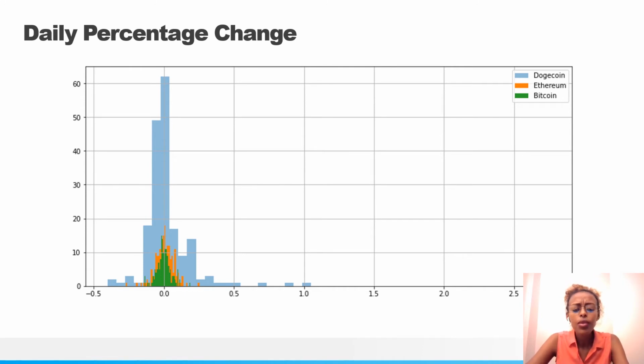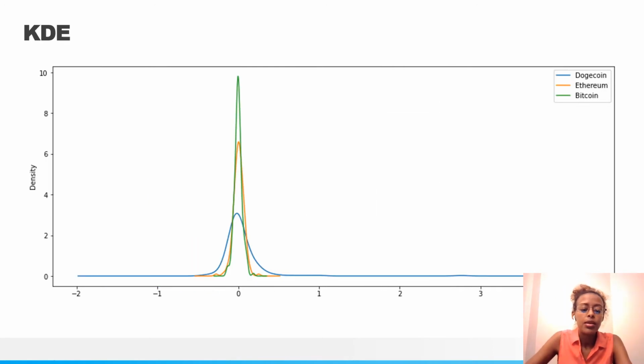The next thing we did was try to smooth this plot down using a kernel density estimate plot. What it does is it takes in a histogram and tries to fit a certain kernel. As you can see in this plot, the kernel is the best fit of the histogram for each. This kernel represents a certain probability distribution function.